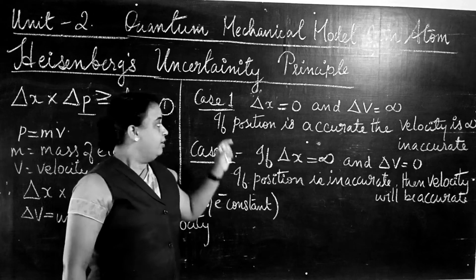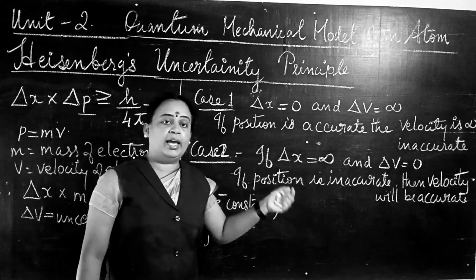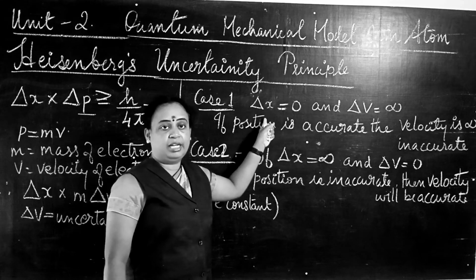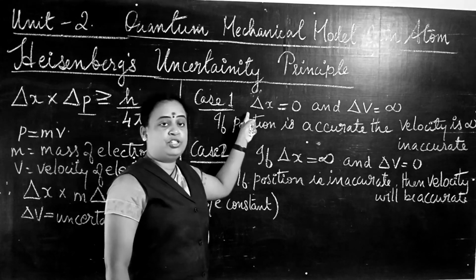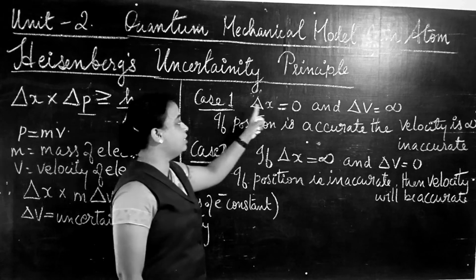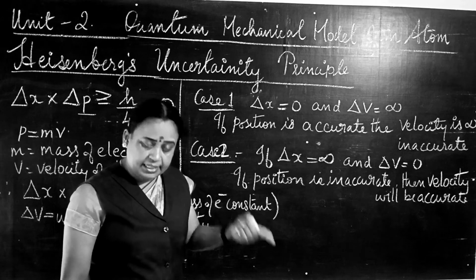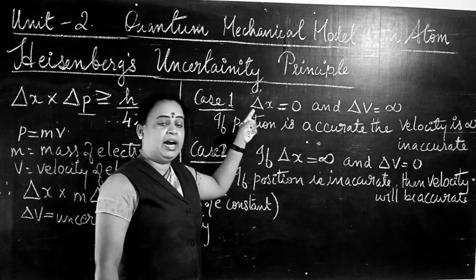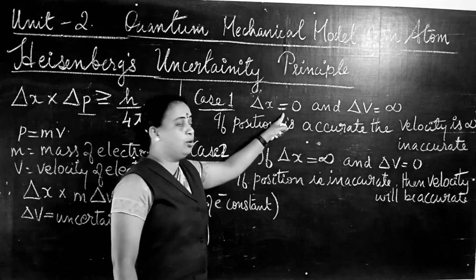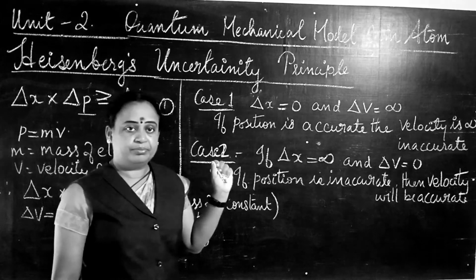So when delta X is equal to 0, there is no error in the position. That means the position of the electron is accurate. Delta means uncertainty in the position, so when that uncertainty or error is 0, the position of the electron is accurate.